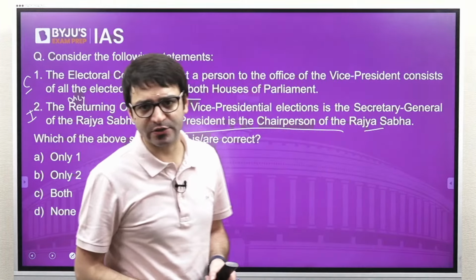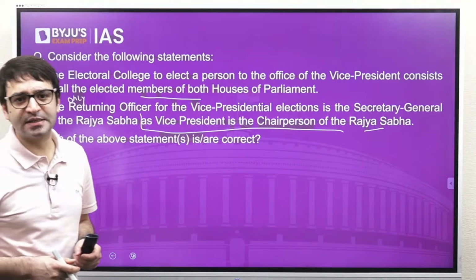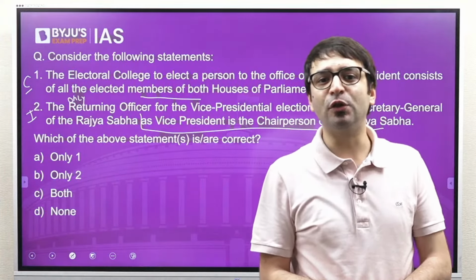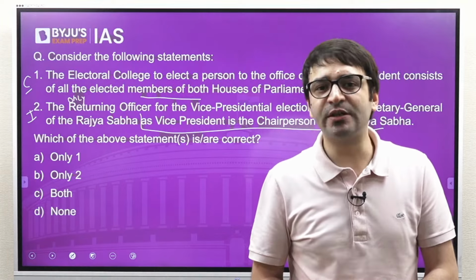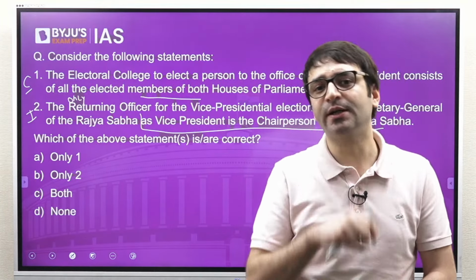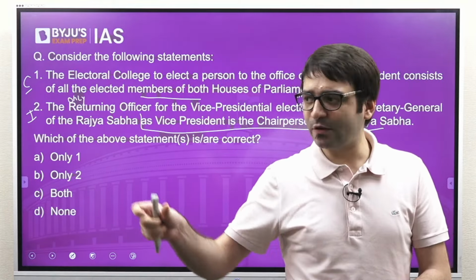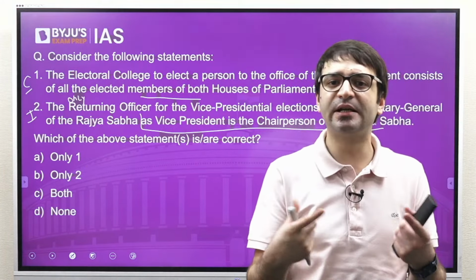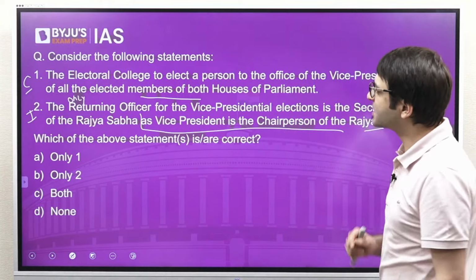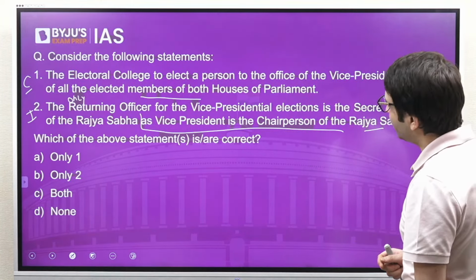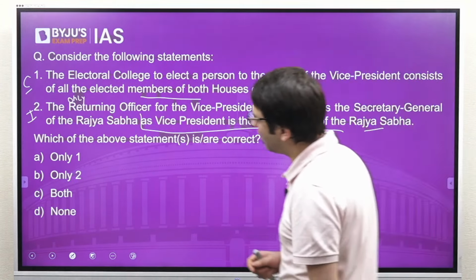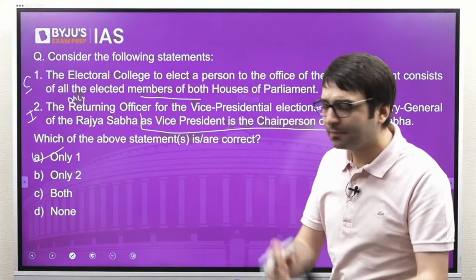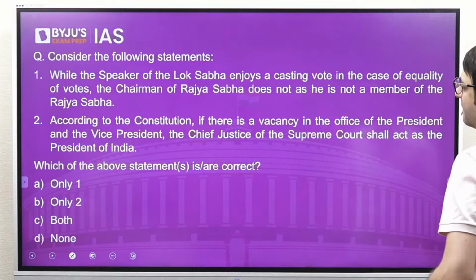Just like the President's election, for the Vice President's election also, the returning officer is the Secretary General of Lok Sabha or the Secretary General of Rajya Sabha by rotation. That means for one election, it will be the Secretary General of Lok Sabha. For the next election, it can be the Secretary General of Rajya Sabha. So this statement is incorrect. So which of the above statements is or are correct? Only 1, option A, is the right answer. Clear? Now let's look at another question.